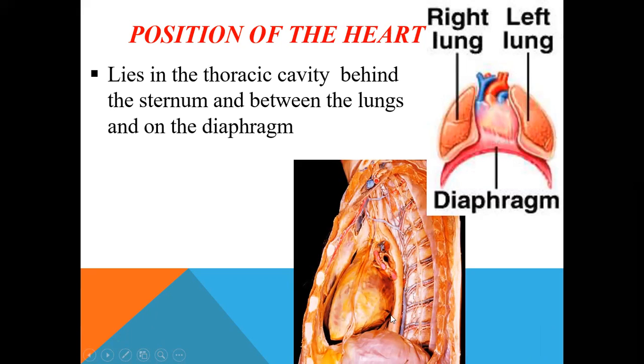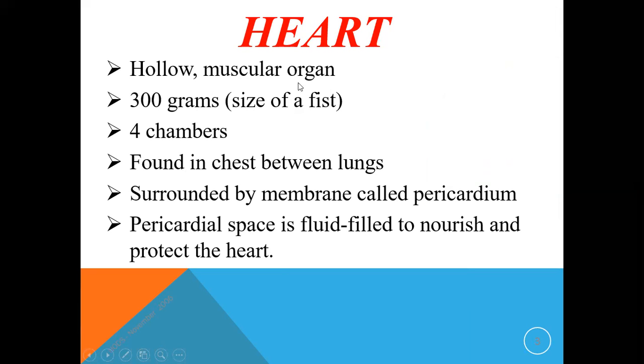This is the heart here. Here you can see this is in a cadaver. You can see the live heart from the side view. Here the ribs are cut and all the structures have been removed. These are the vertebrae behind, and in between, in the middle mediastinum, is the heart. It is a hollow muscular organ, hollow because there are cavities through which the blood will be flowing. So it is hollow as well as muscular.